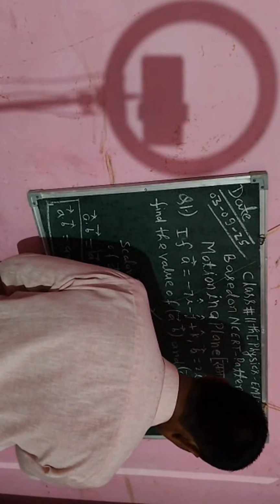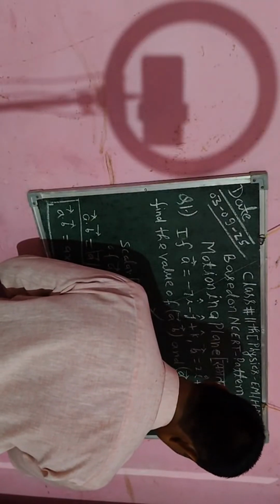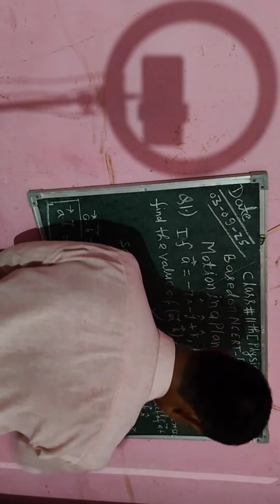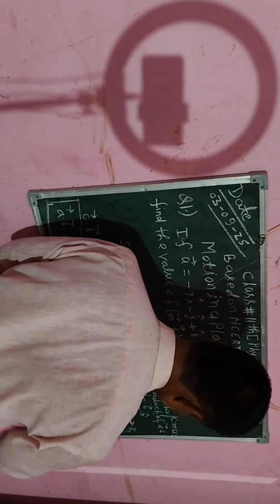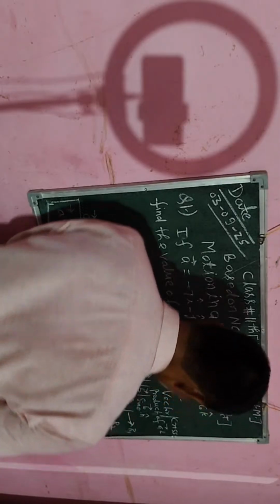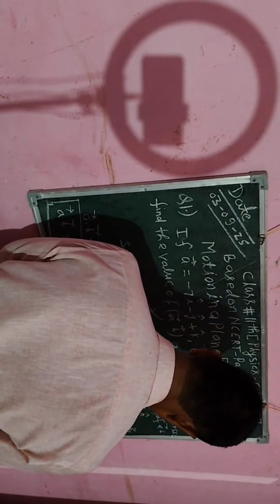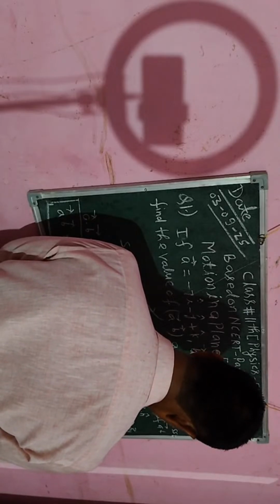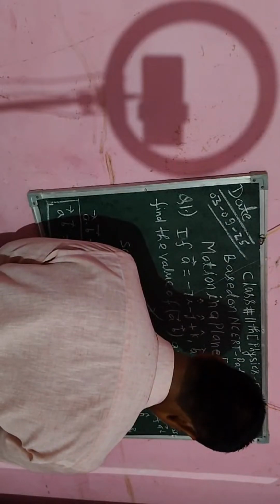Here I will say this is the row R1, and this is the row R2, and this is the row R3. In this line I will say row, this is the first row, this is the second row, and this is the third row. But along this I will say this is the first column C1, and this is the second column C2, and this will be the third column C3.